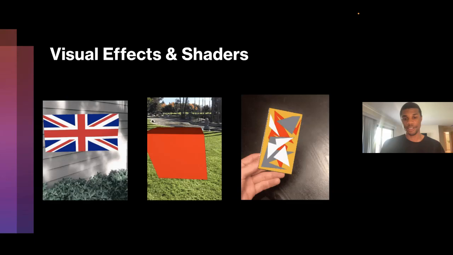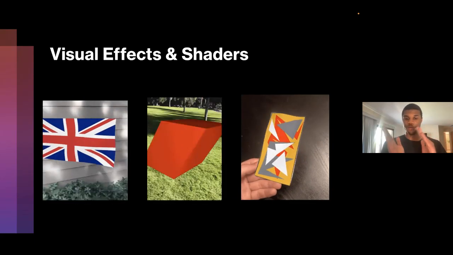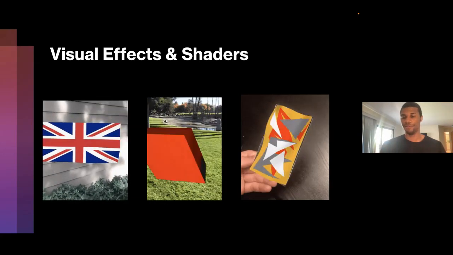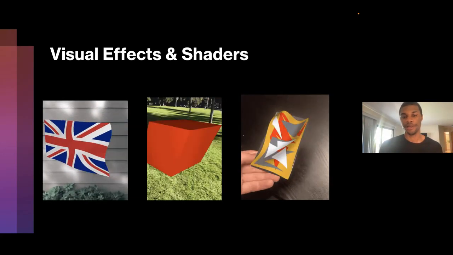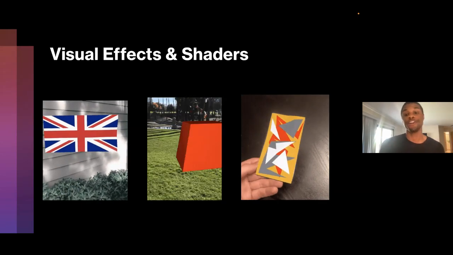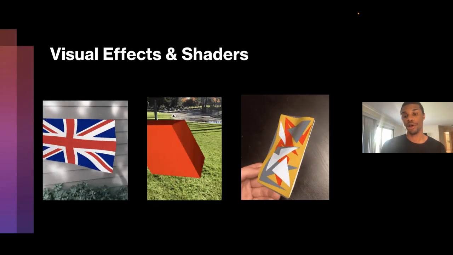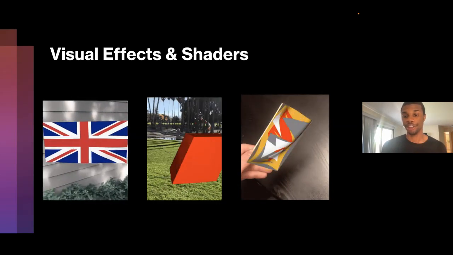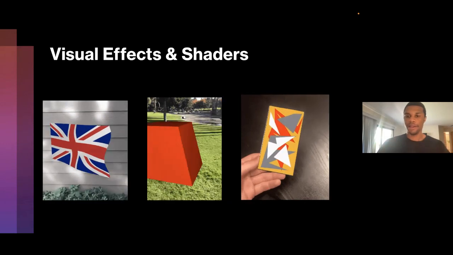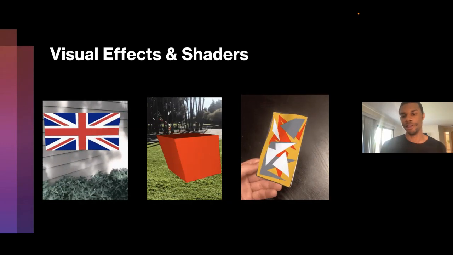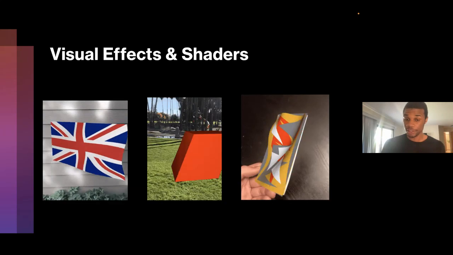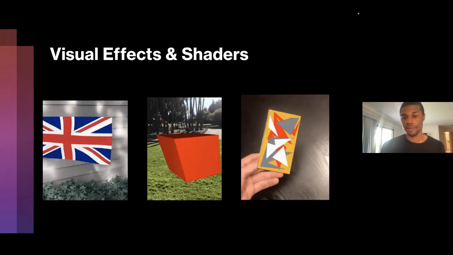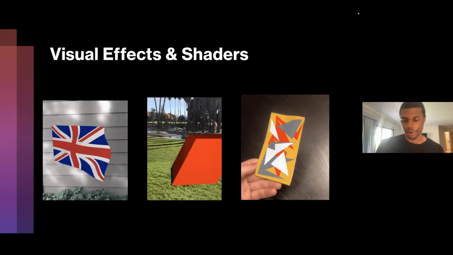Same thing in the middle. You can see that, again, we're just taking a cube and we're skewing it in all these different directions, creating this really trippy kind of effect there. And on that last one, we're using a combination of image tracking and a shader. So you can see as we turn the card, the physics of the card being turned actually cause the shader to react and flap, again, like flapping in the wind, but much more violently the more you shake it. So that's what shaders do. And again, really great area to ask ChatGPT about. We'll take a look at some examples after our slides.